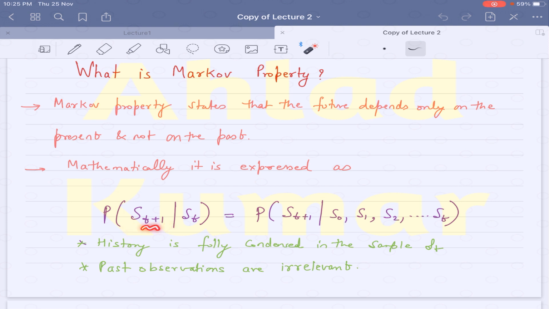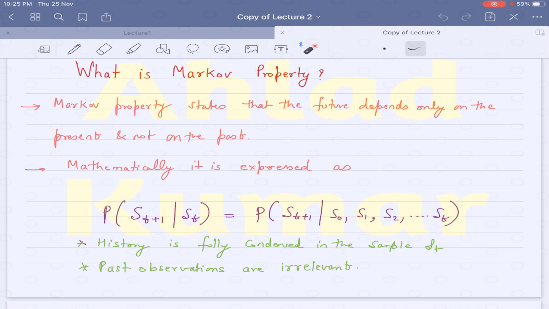So here the subscript t plus 1 means one time ahead of the present, which is at time t. So right now the agent is in state s_t, and when you say s_{t+1}, you are in a futuristic state. So what the Markov property states is the probability of the transition from the present state to the future state, which is s_{t+1}, where this t plus 1 is the time index in the future, where t is the present index.